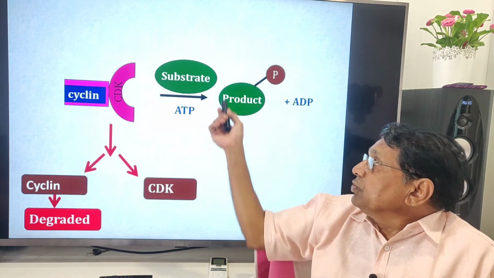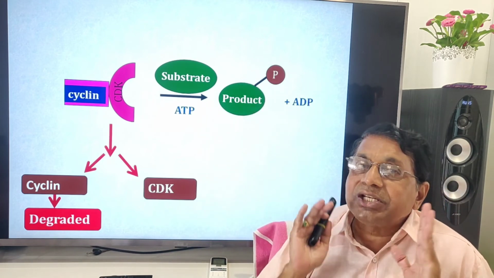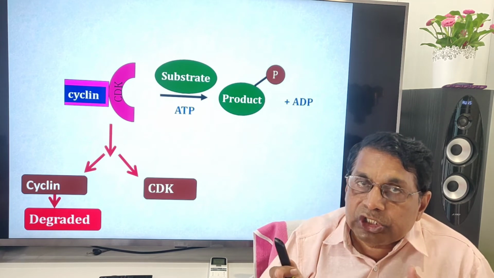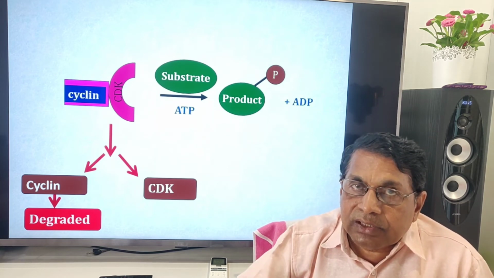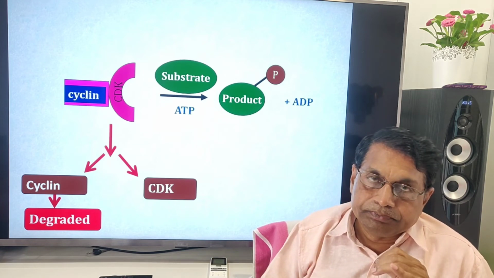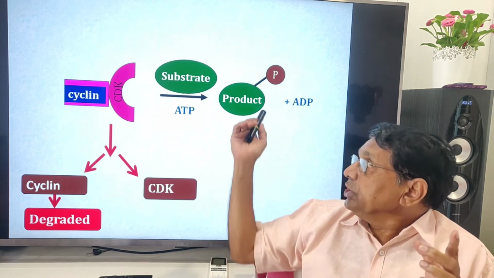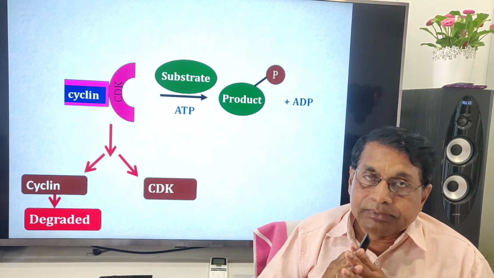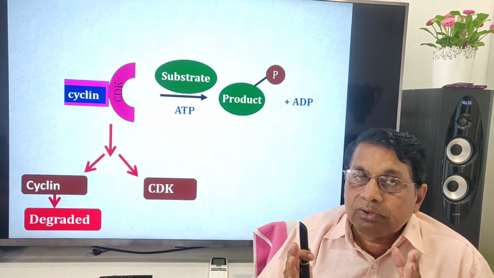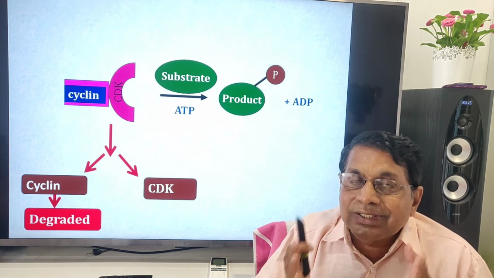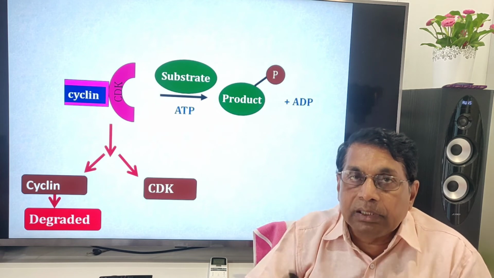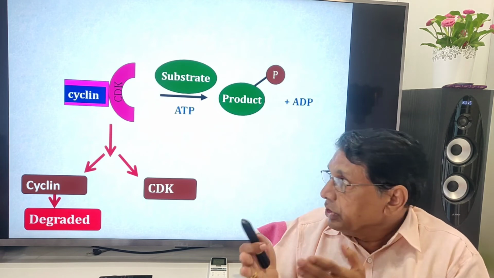So this will usually function as a transcriptional factor to activate particular genes necessary for that particular event. These transcriptional factors activate the genes that are necessary for that particular event, maybe G1, S, G2.